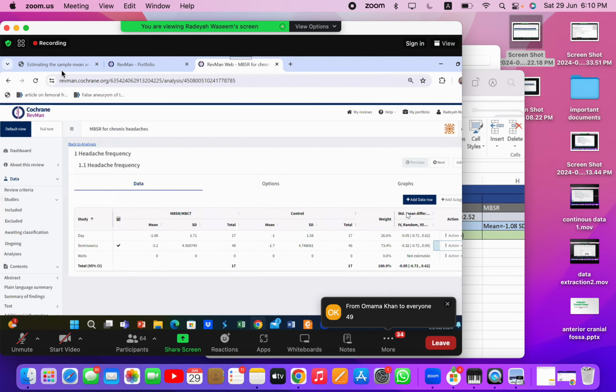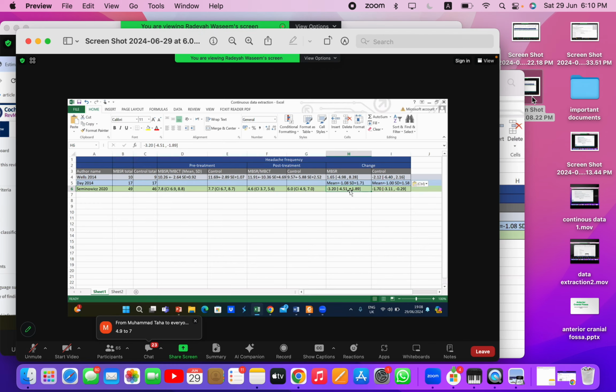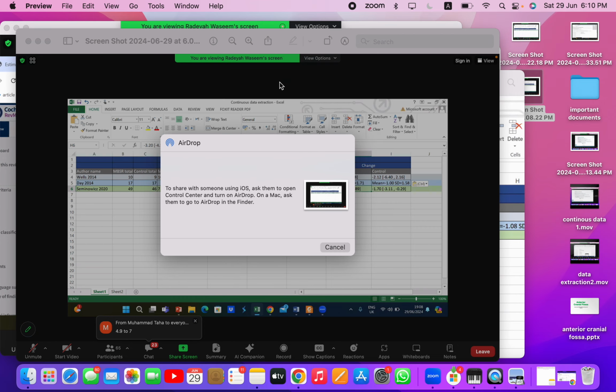Okay, so you guys see I got the standard deviation calculated for me, and I got my standard mean difference along with the confidence interval. Now we'll repeat the same for wells. I'll go to the calculator again. Okay, now just tell me the values quickly, guys. Did you guys take the picture? Tell me the values quickly for the mean for wells. I guess they haven't. Okay, I'll take the picture myself.